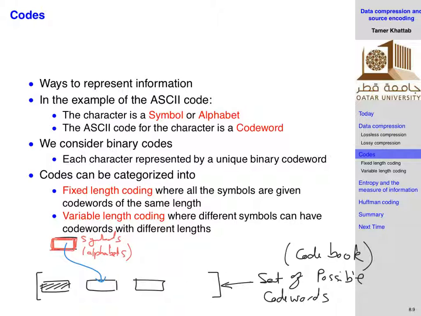The important thing is that this assignment should be unique. Every single alphabet has to be assigned a unique code word, otherwise you will not be able to decode at the receiver side, right? So for lossless compression, the assignment has to be unique. Each different alphabet has to be assigned one different code word. And if those code words are fixed in their length, then I'm using fixed length coding. If they are variable in their length, then I'm using variable length coding.